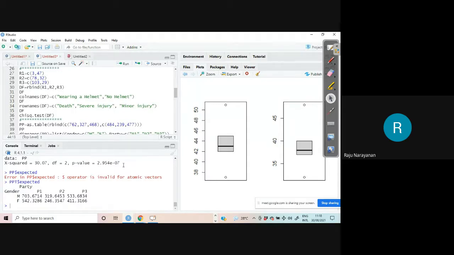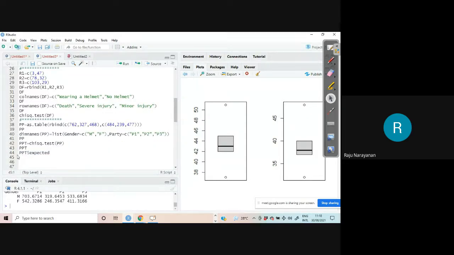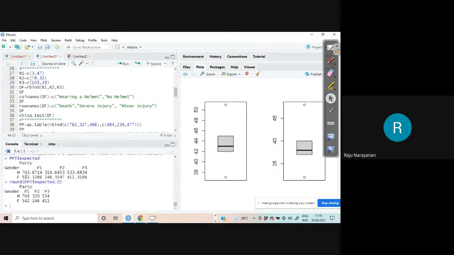703.6714319533, etc. Okay, these are the theoretical values. Now if you don't want this many decimal places, you can use round. PPT dollar expected to 0 decimal places, because it is the number of persons, you need not have decimals. 703.6 is rounded to 704, 319.6 is rounded to 320.